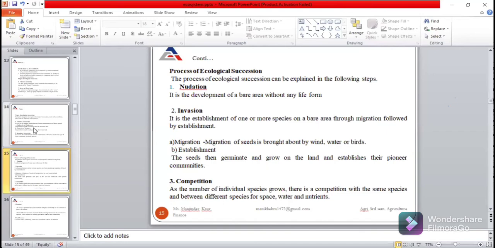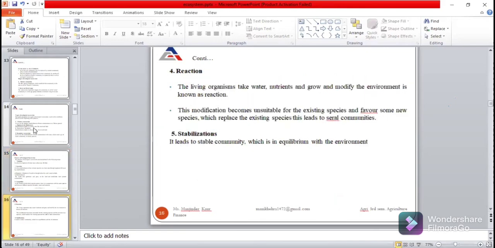The next step of the process of ecological succession is competition. When a number of individual species exist in the same place, then competition exists among the same species and also with different species, and they compete with each other for space, water, and nutrients. Okay. So the next step of ecological succession is reaction. Living organisms require water and nutrients for their growth.